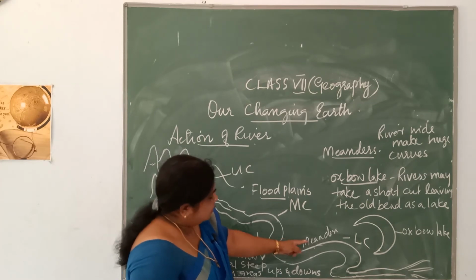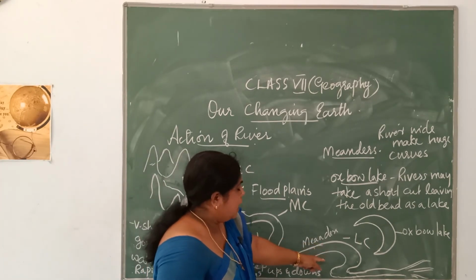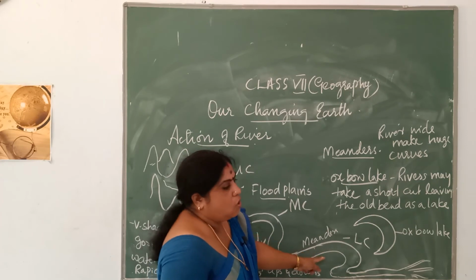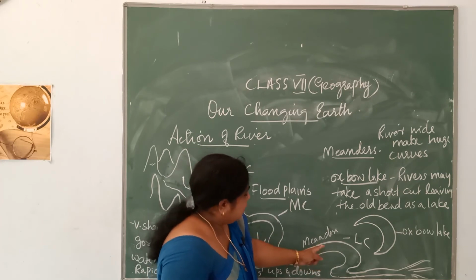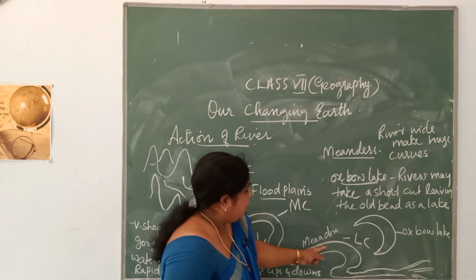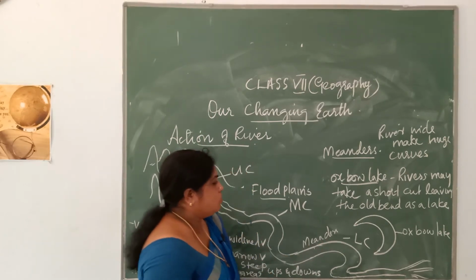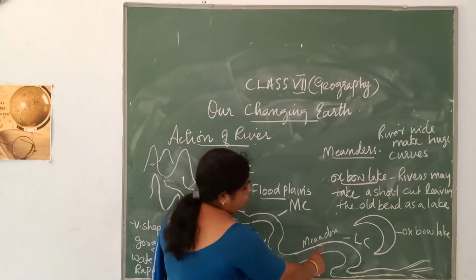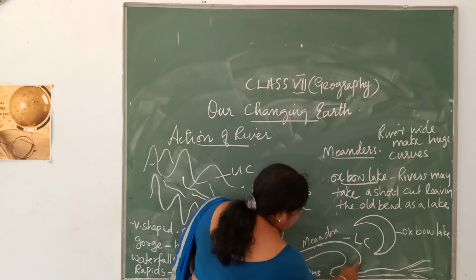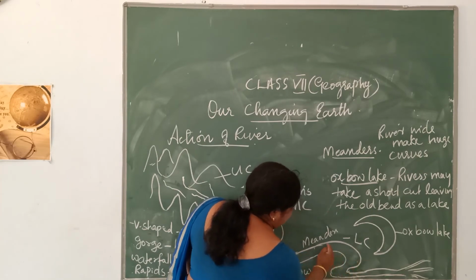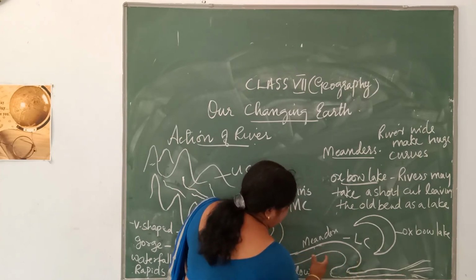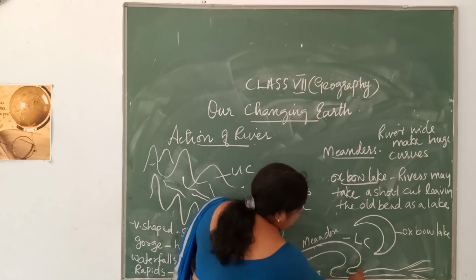Now these rivers again flow forward and reach the lower course. Another feature made by this water is called Oxbow Lake. When the river makes curves like this, sometimes it tries to make shortcuts in order to move forward.